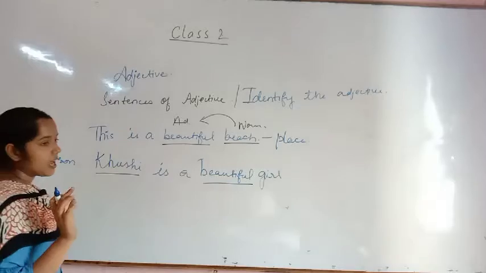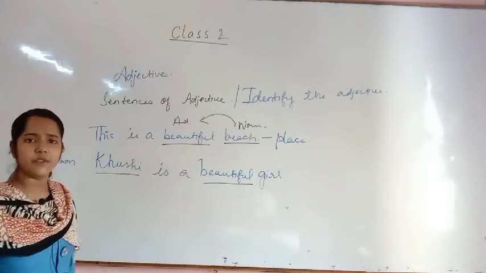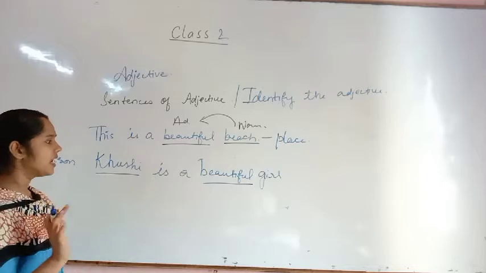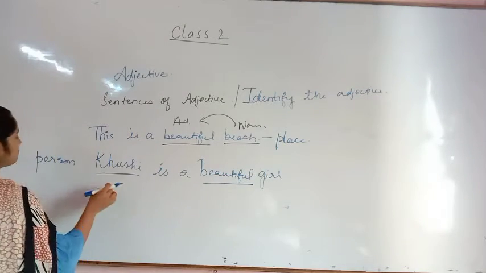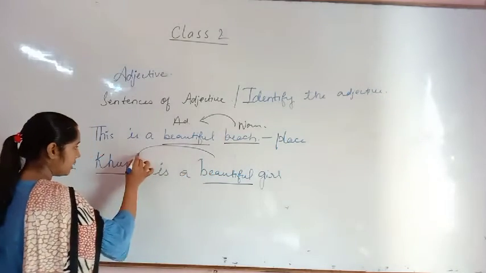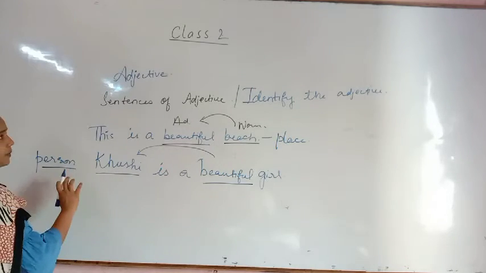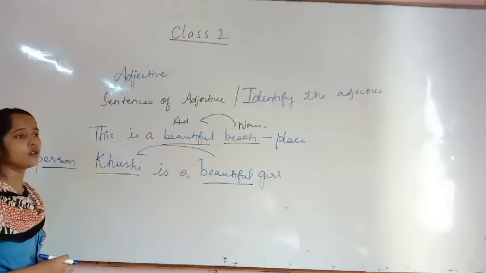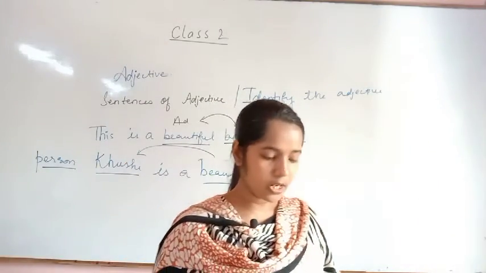Now, as I told you that adjective comes before, and sometimes, not every time, sometimes it depends on you, okay, how you are using your sentences. So Khushi is a person here. Now beautiful is describing Khushi, so these all are examples to identify noun or pronoun or an adjective. Okay, I'll send you some of the exercises so that you will complete them.